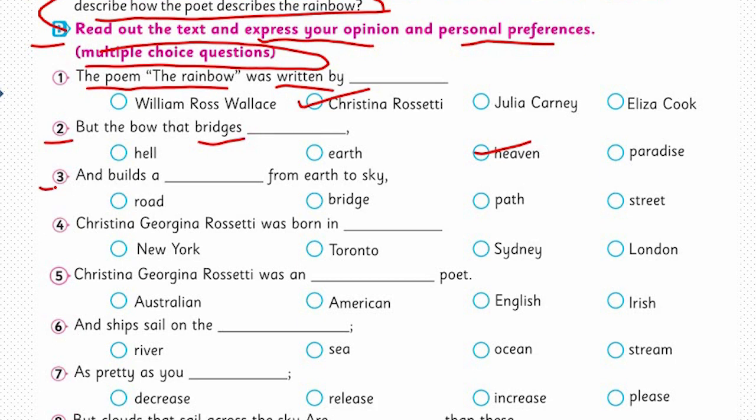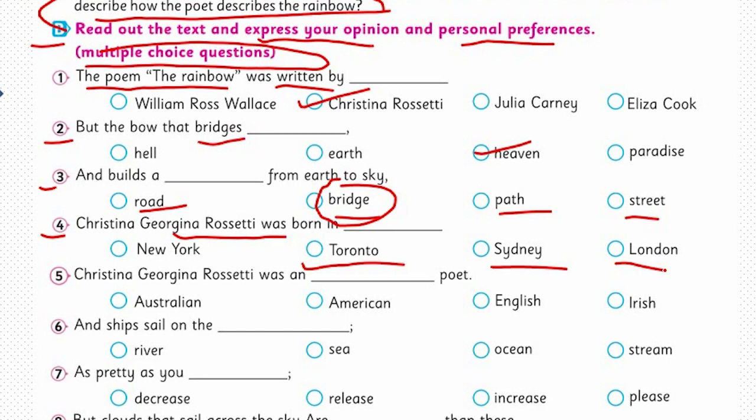The third one: and builds from earth to sky. What does it build? Road, bridge, path or street? Yes, it is about the bridge from earth to sky. The bridge is obviously the rainbow. The fourth one: Christina Georgina Rossetti was born where? New York, Toronto, Sydney or London? Yes, she was born in London.